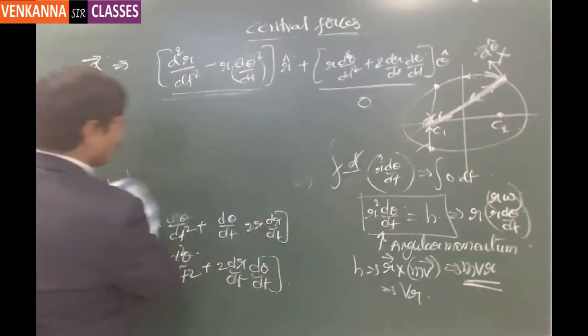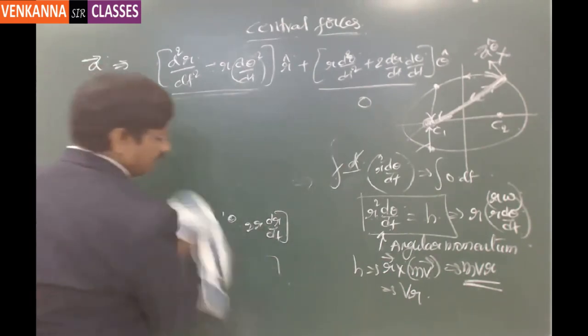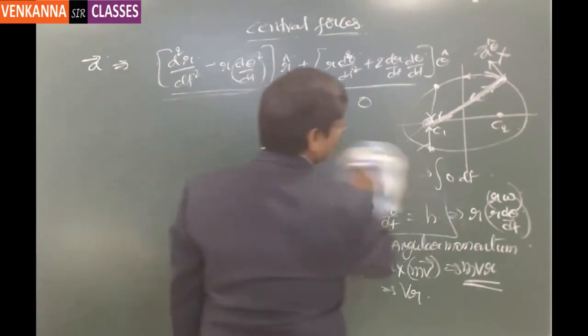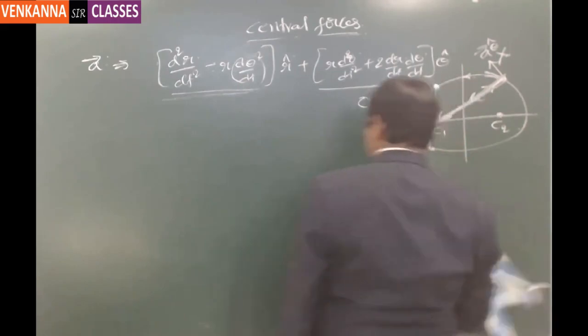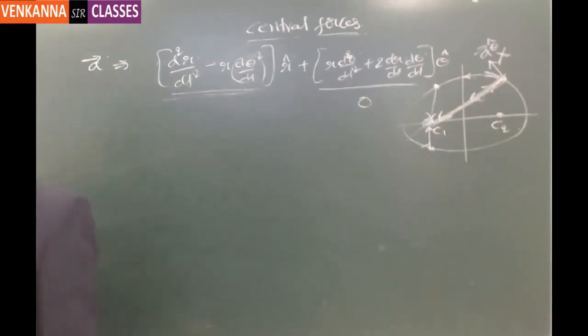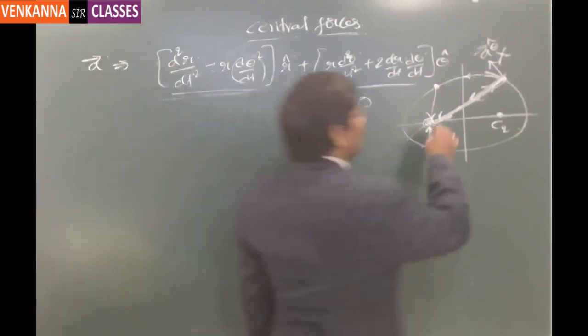So this is one conclusion, and the second one is that it always rotates in a plane. Why it always tries to rotate in a plane: we know that the radius direction is going away from the pole.